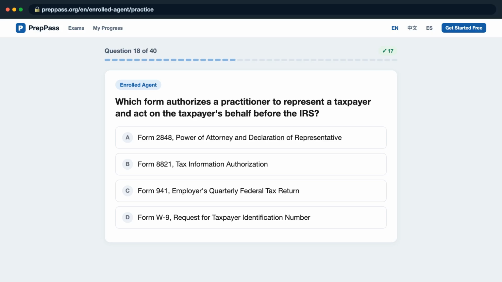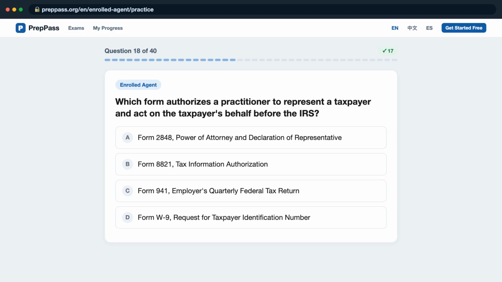Question 18. Which form authorizes a practitioner to represent a taxpayer and act on the taxpayer's behalf before the IRS? Is it A, Form 2848, Power of Attorney and Declaration of Representative? B, Form 8821, Tax Information Authorization? C, Form 941, Employer's Quarterly Federal Tax Return?